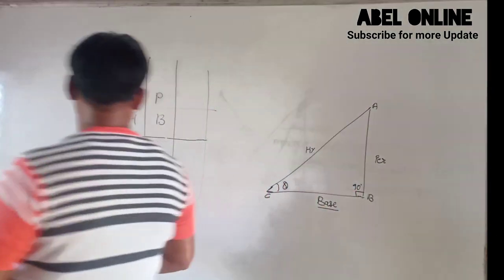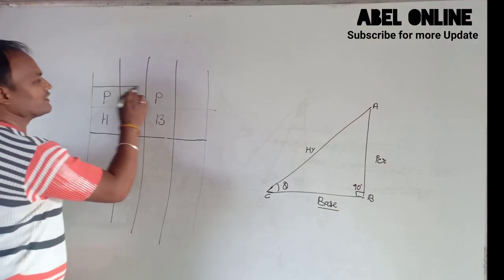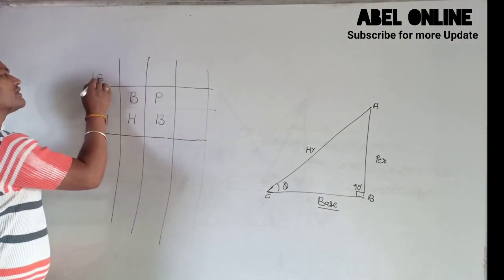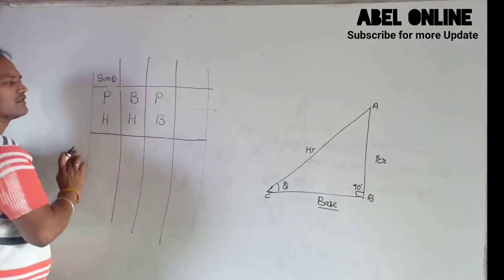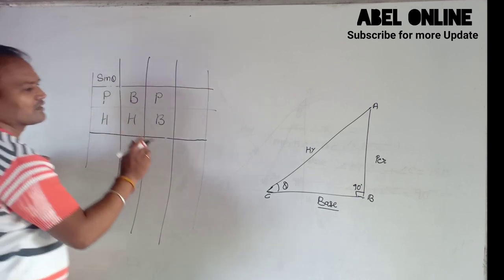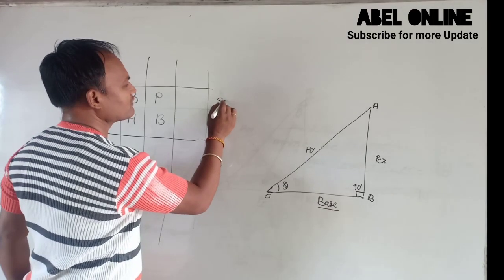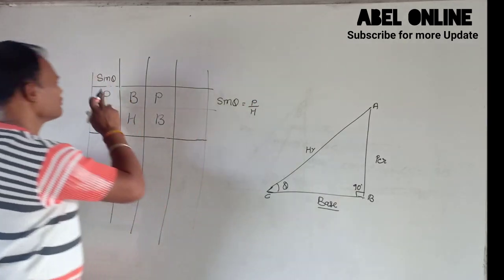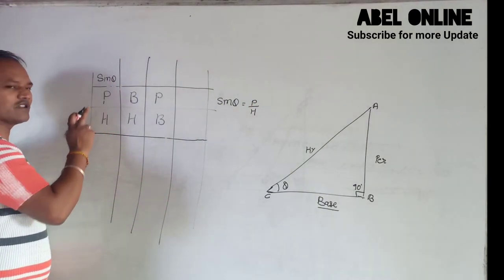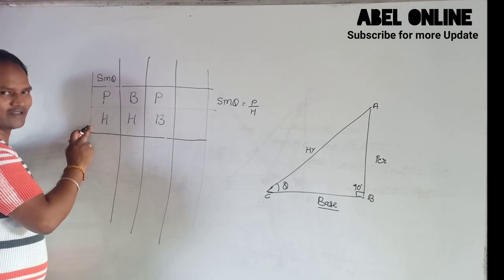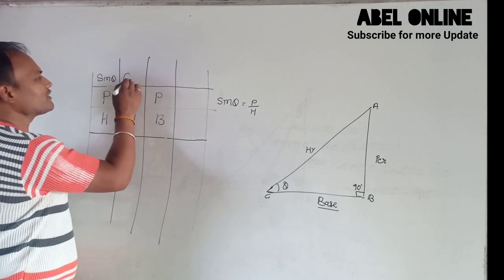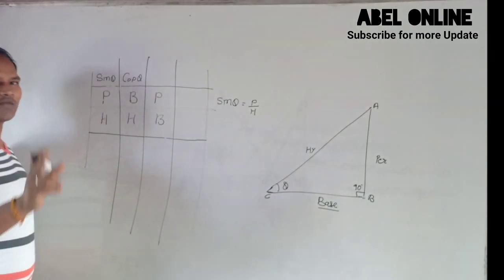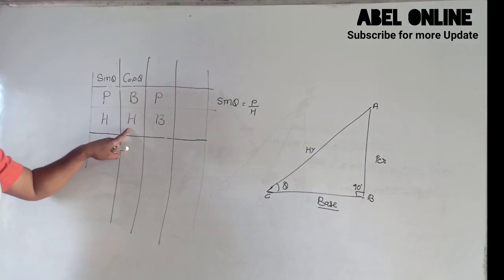So sin theta means P upon H, perpendicular upon hypotenuse. Cos theta means base upon hypotenuse.